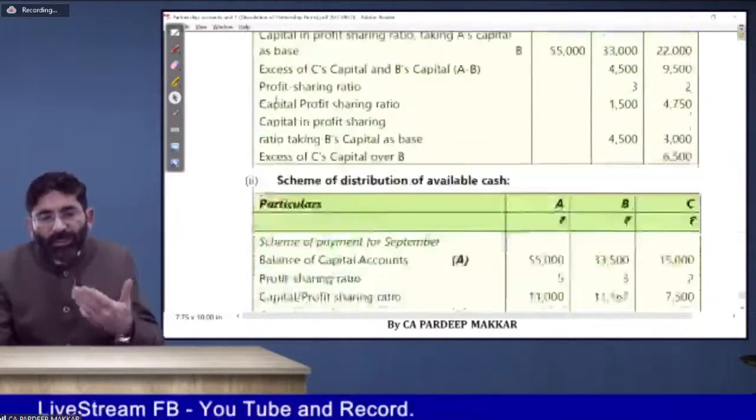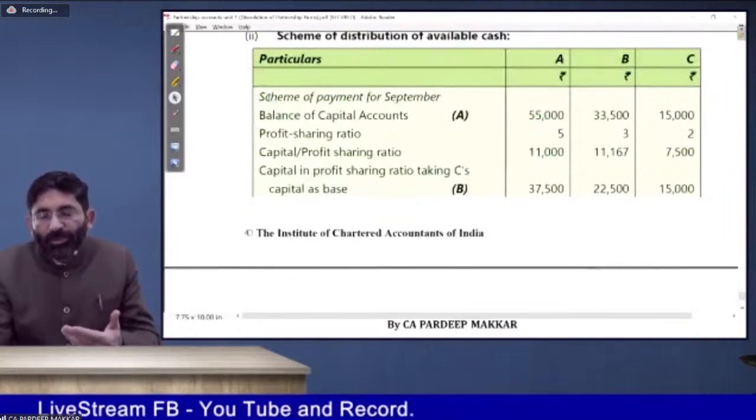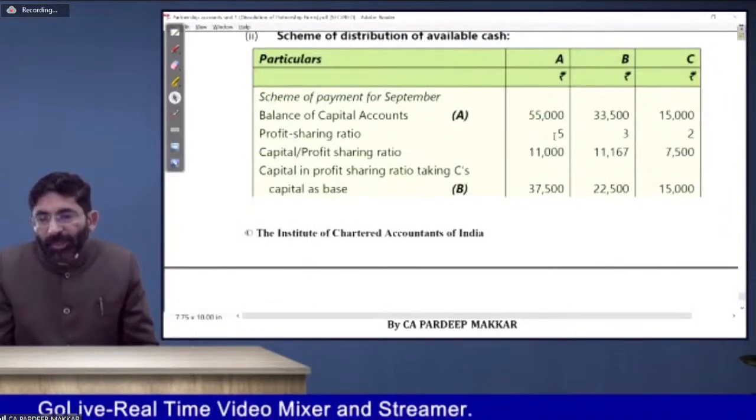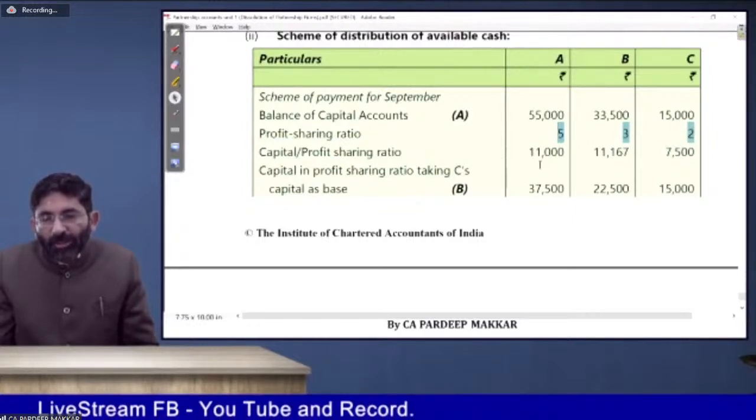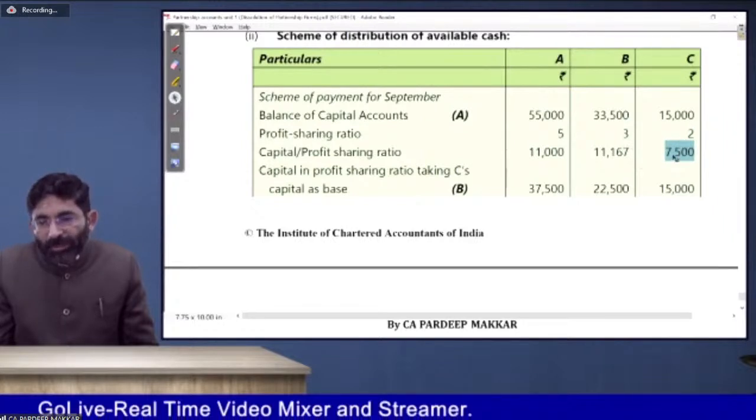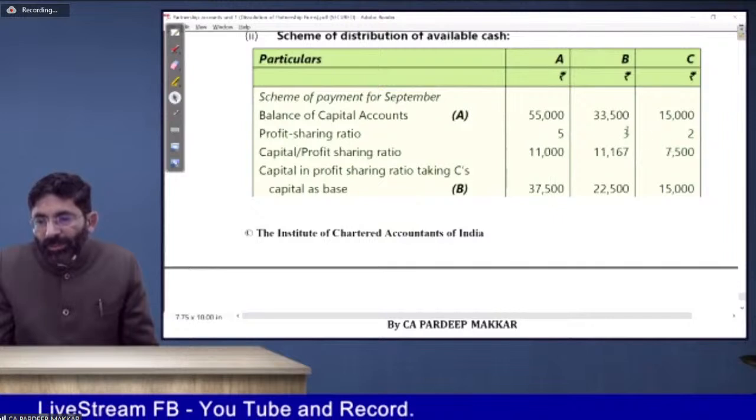Whatever process you did in the previous concept, do the same once again. Divide it with the profit sharing ratio. Then whatever is the minimum unit, that is 75, and that will be multiplied with 5 to get this, with 3 to get this, with 2 to get this.